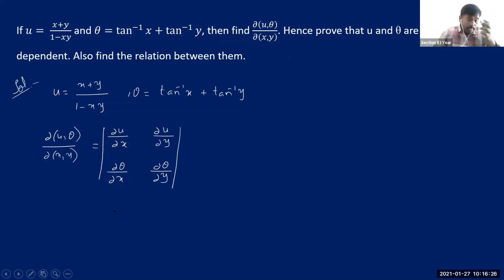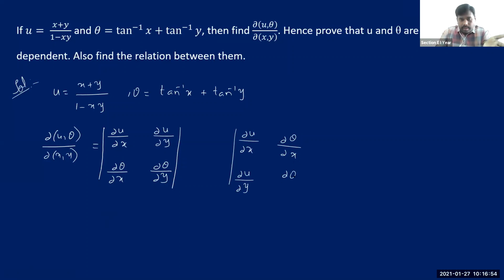Remember one thing, I hope you remember in the case of determinants, even if you exchange rows and columns, the value of the determinant remains the same, isn't it? So some of the textbooks write like this also. They write all the partial derivatives of u in one column and all the derivatives of the other variable in the other column.